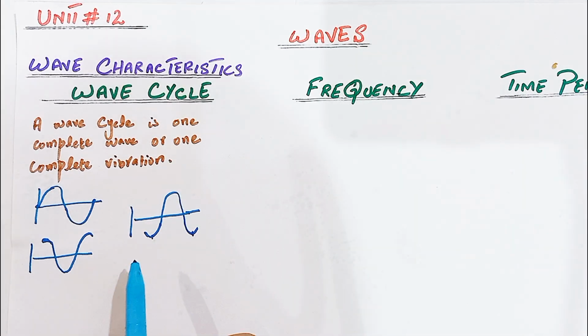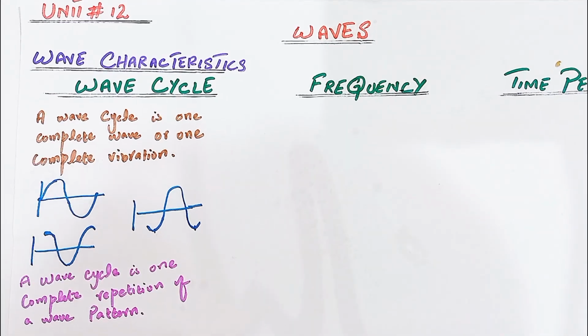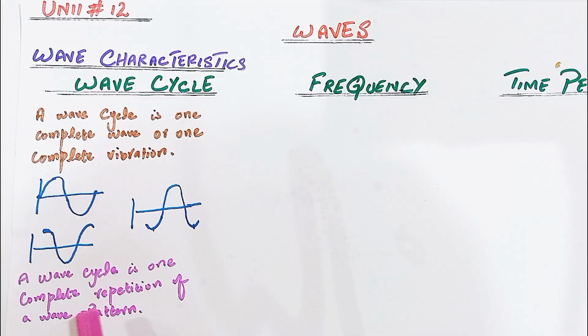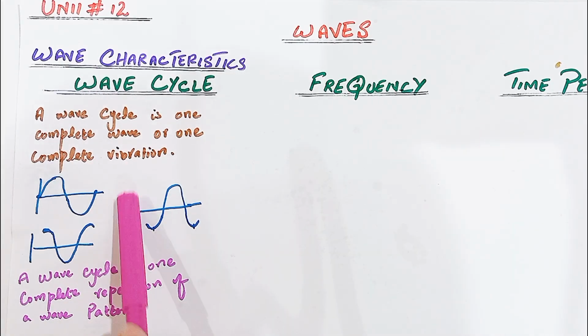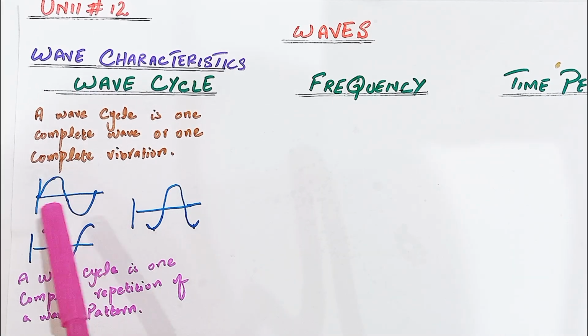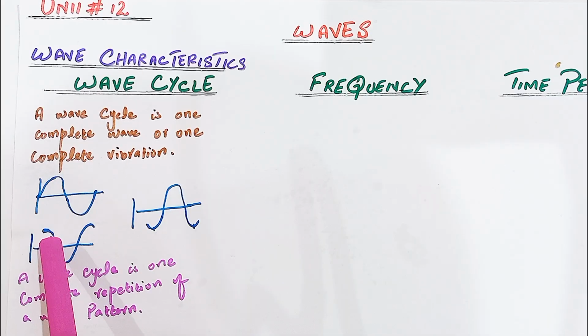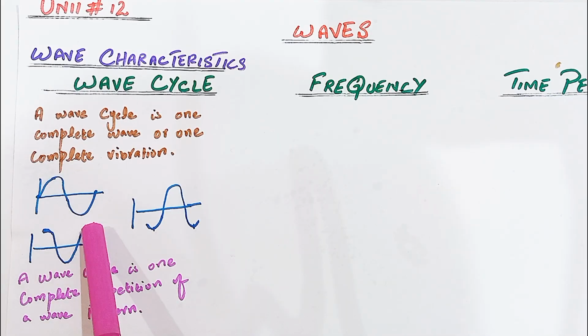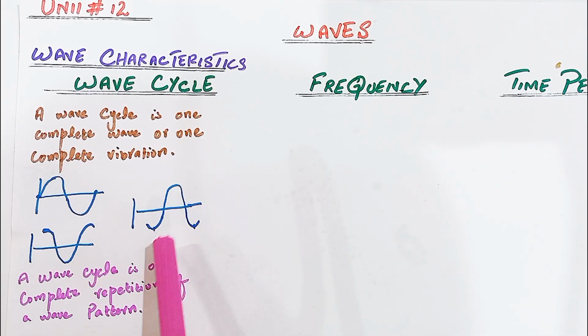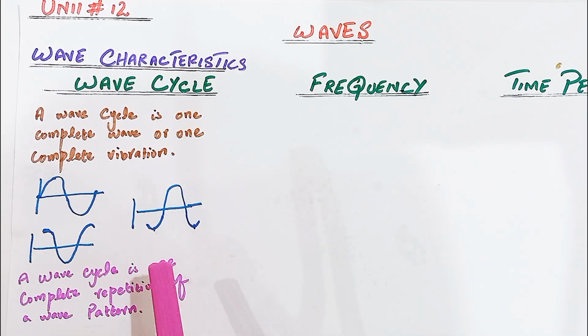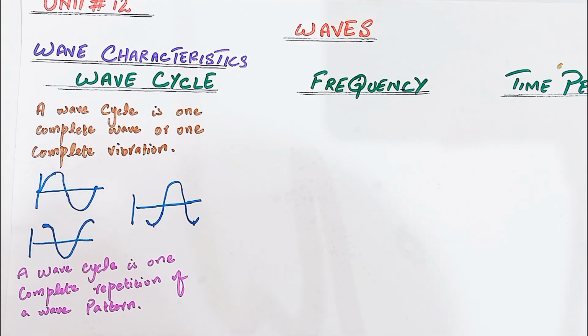So a simple definition we can write is that a wave cycle is one complete repetition of a wave pattern. So here we write to learn the concept of the wave cycle. What is the wave cycle? A wave cycle is basically one complete wave. One complete wave can consist of one crest and one trough. It can be the distance from crest to crest, and it can be the distance from trough to trough. It completes one wave cycle. Hope you understand the concept of the wave cycle.